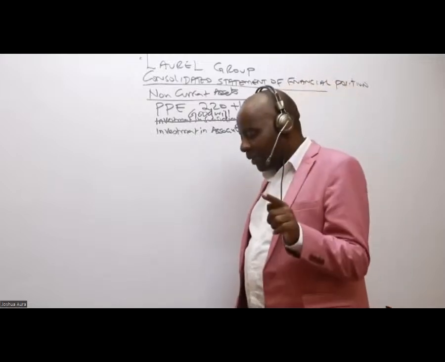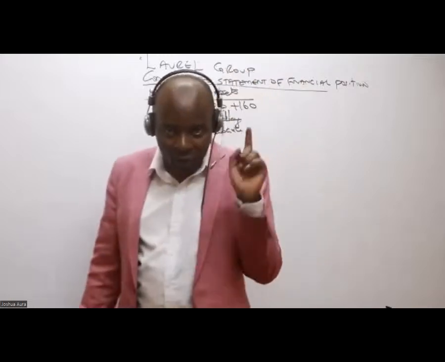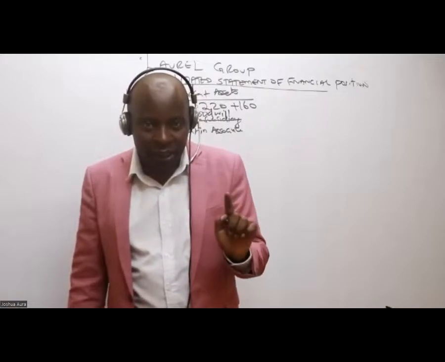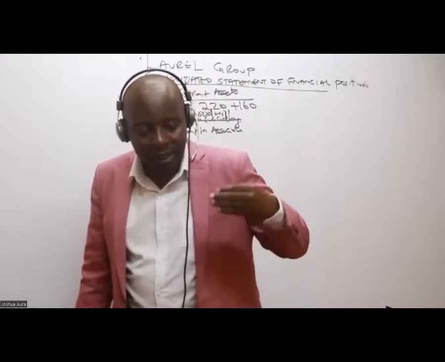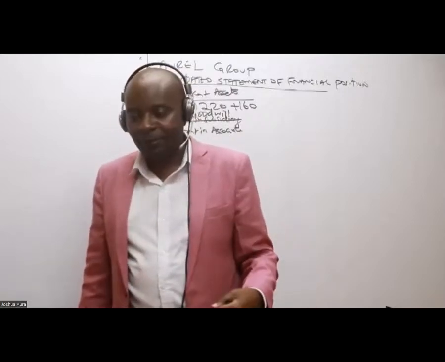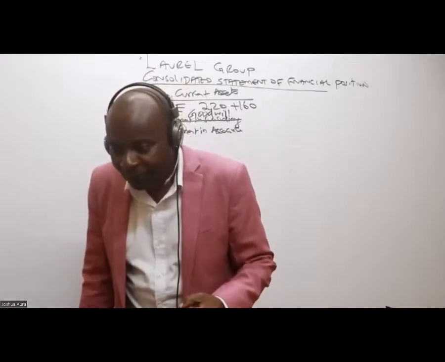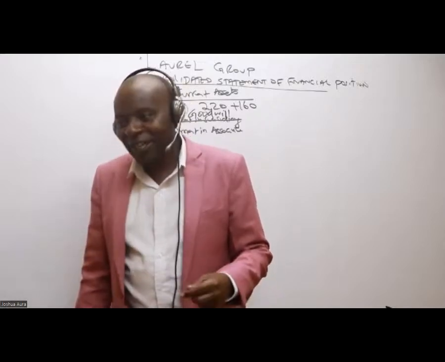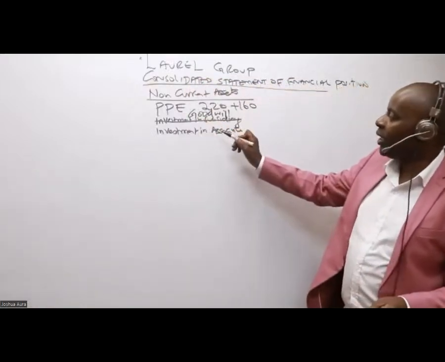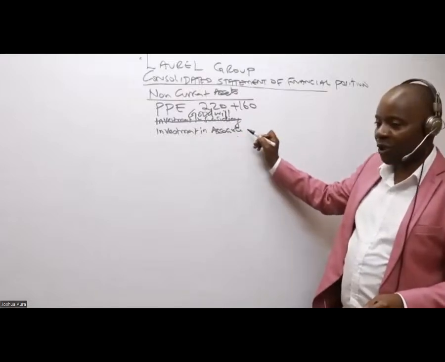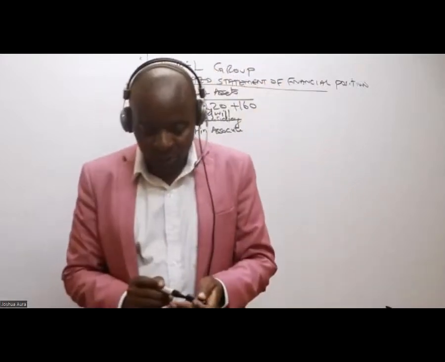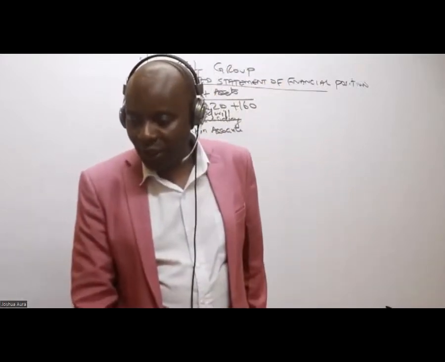So are we together, ladies and gentlemen, that we shall never be having investment in subsidiaries in our group accounts? Instead of investment in subsidiaries, we shall be having what in their place? Goodwill. When I keep on investing in my subsidiary, I'll be enjoying goodwill. The fruits too, I like that. But we shall leave here investment in associate. We shall be doing this later in accordance with IAS 28 principles. Great, so we are continuing nicely.